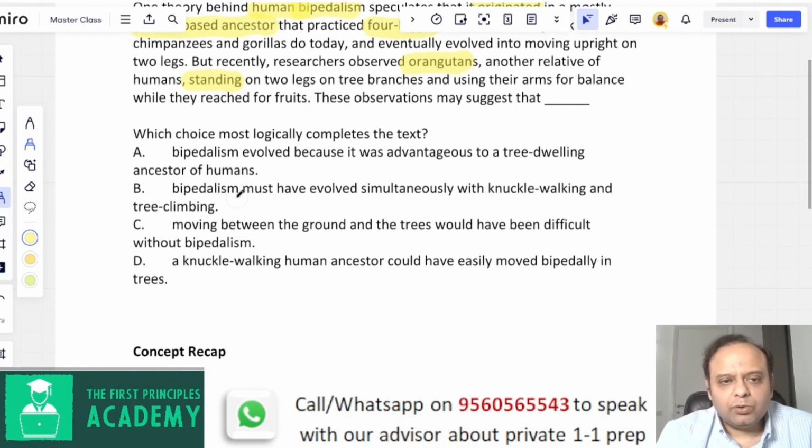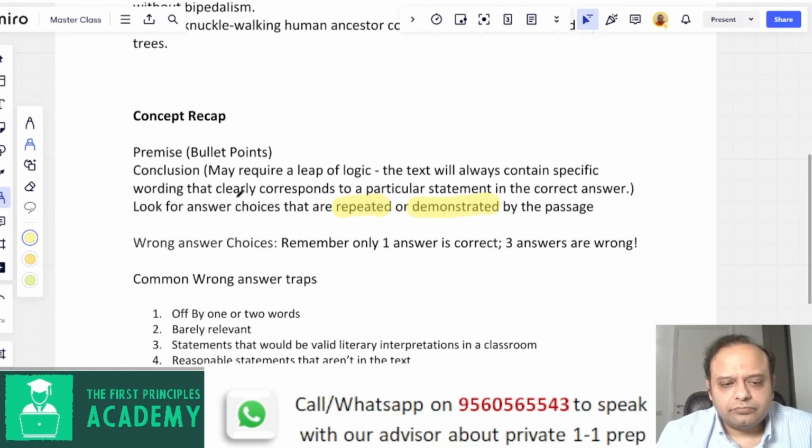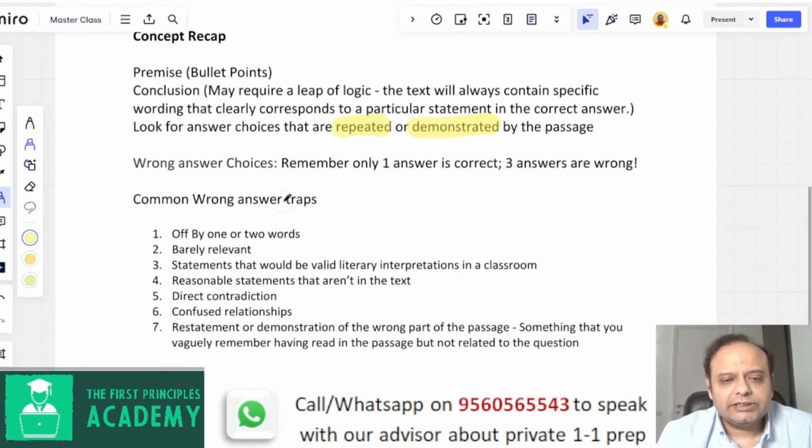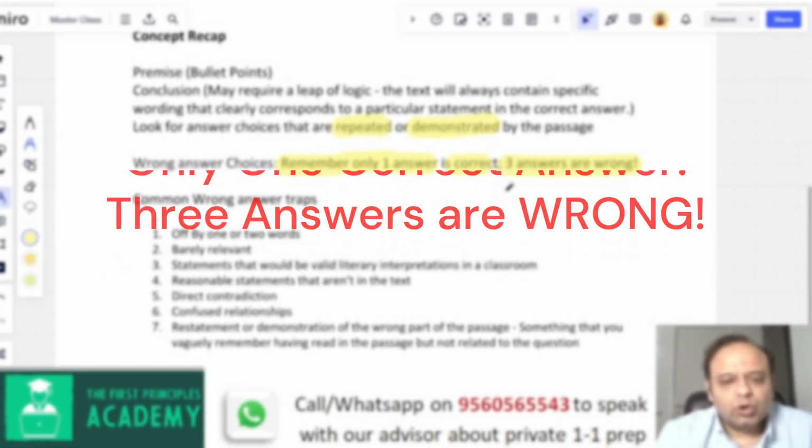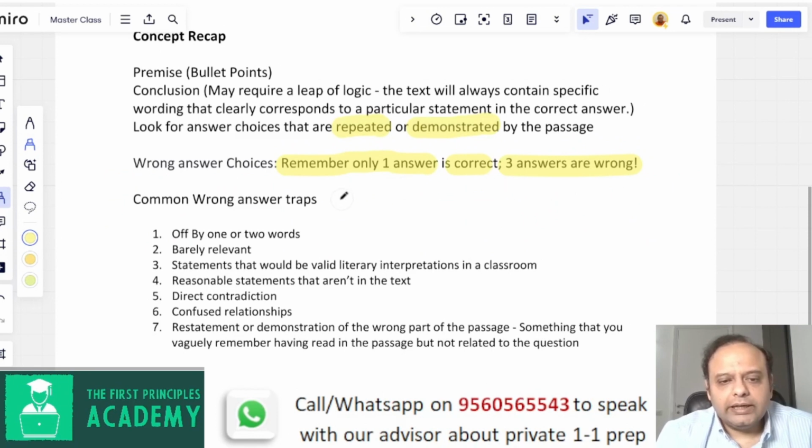But let's do a concept recap to see what the wrong answers can look like. The most important thing on any reading section, or any section for that matter on the digital SAT, is to remember there is always only one correct answer. Three answers are wrong. Those setting the question try to create traps where you feel the wrong answer could be right. But you have to find why an answer is wrong. The more you practice, I would highly recommend, even for the wrong answers, just in your mind, say out loud why you think that answer is wrong, so that you start identifying wrong answers as well, apart from just identifying the right answer.